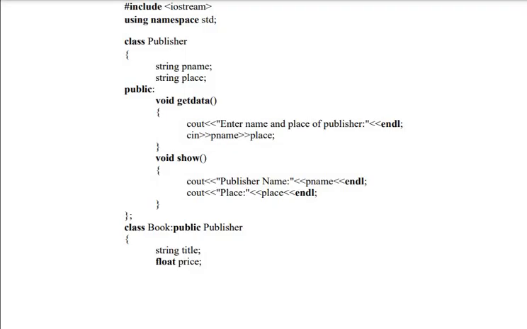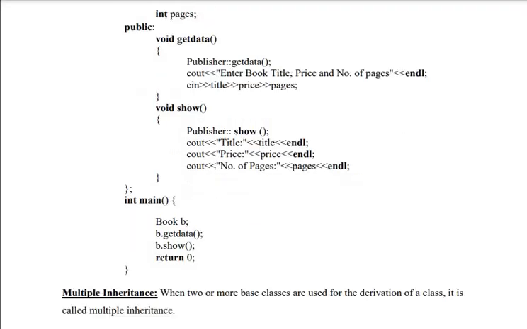And in book I have title and price and pages. In this I have get data and show. You just observe get data here. As I use the same member function names get data and show in the base class as well as the derived class, in these types of situations, if you want to call the get data of the base class, better use the notation: class name, scope resolution operator and get data.